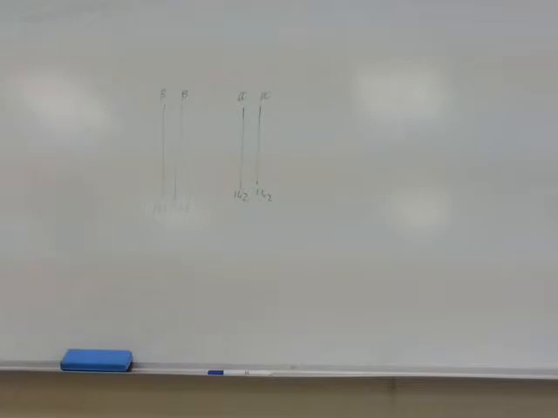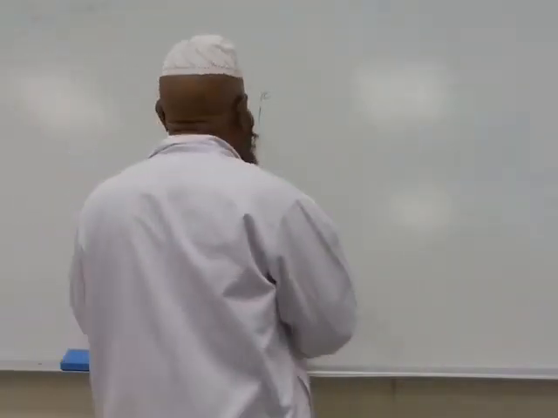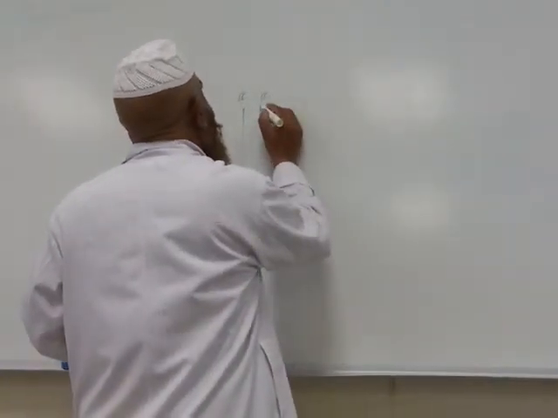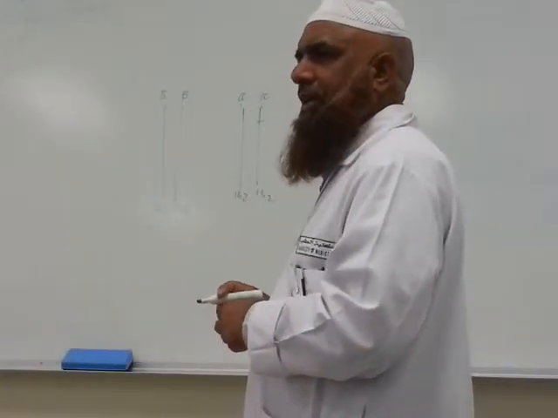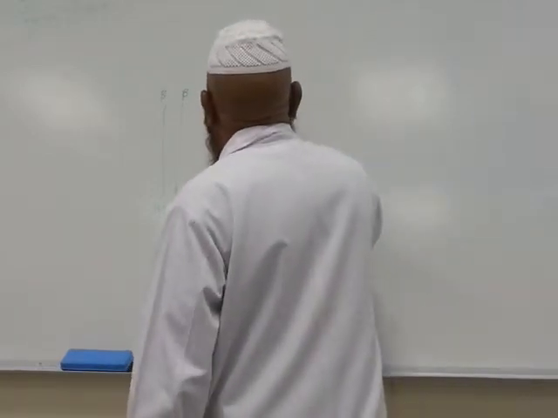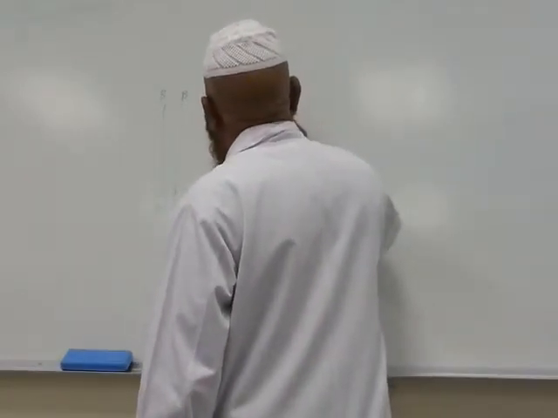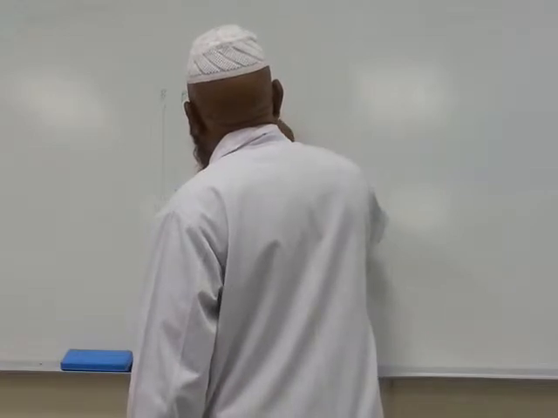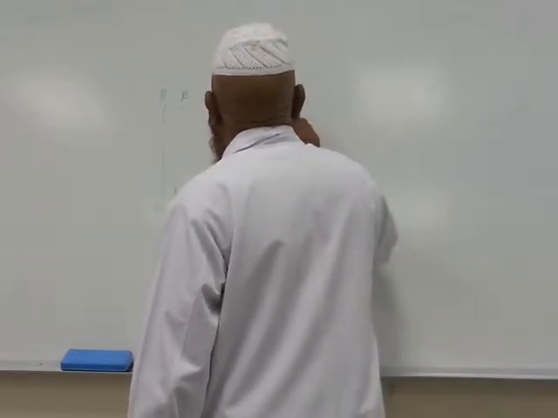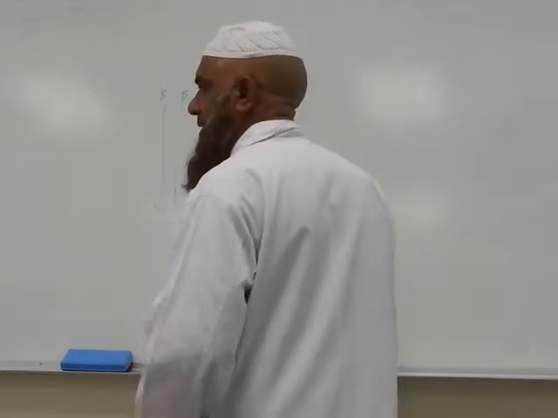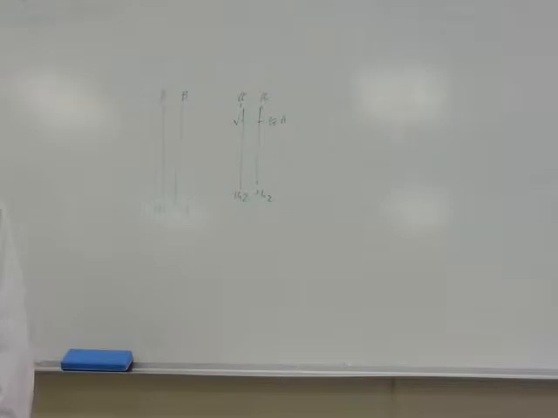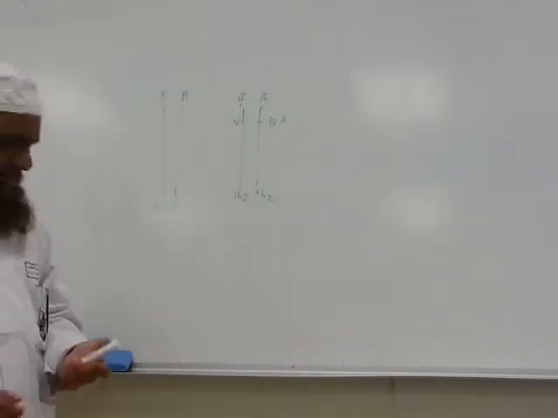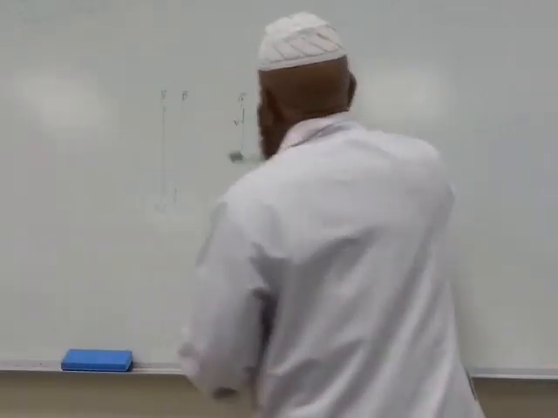Understand? Now at this sixth position, here this is 1, this is 142. In the chain, at the sixth position, normally this is valine. If this is replaced by glutamic acid, due to an abnormal gene, that is the abnormality.